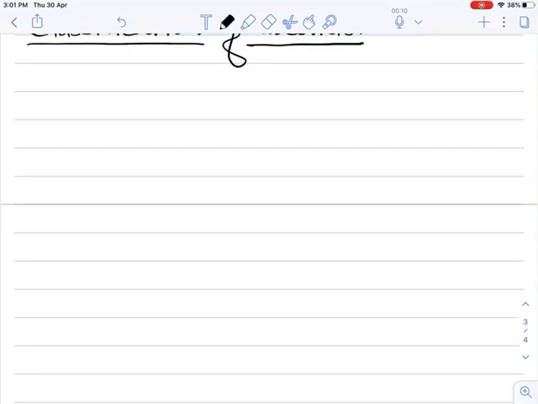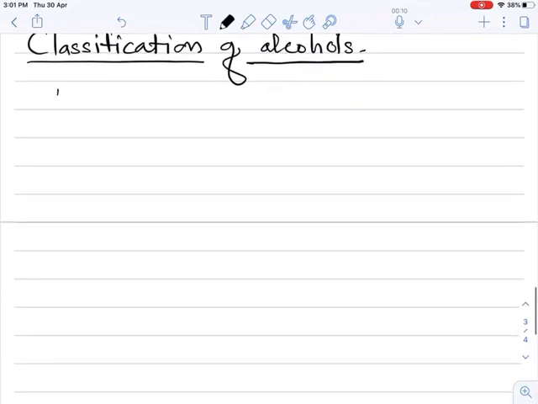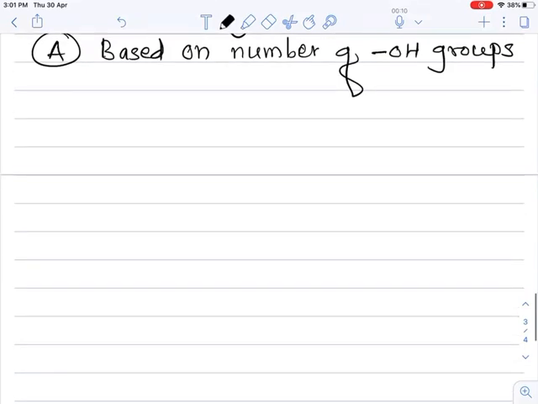The first classification of alcohol is based on the number of OH groups present in their molecules.